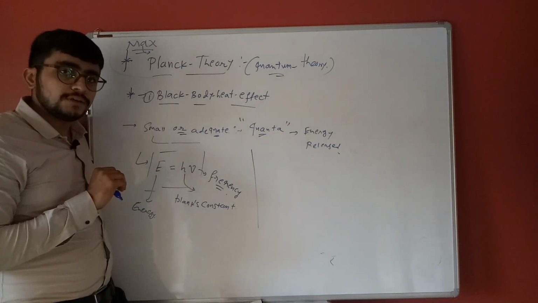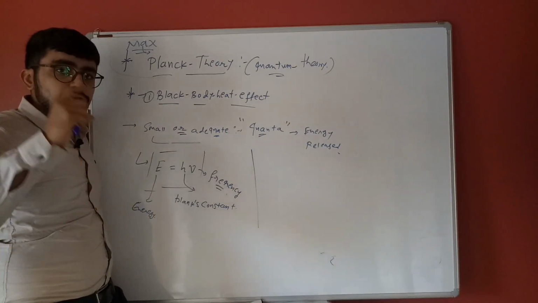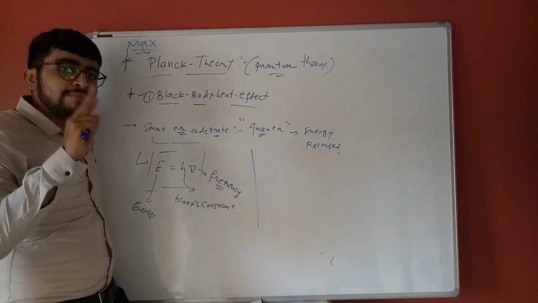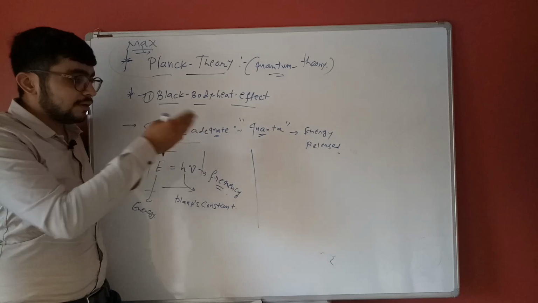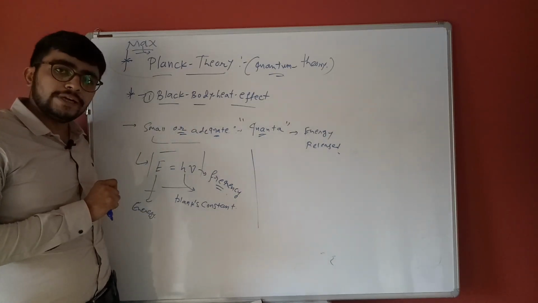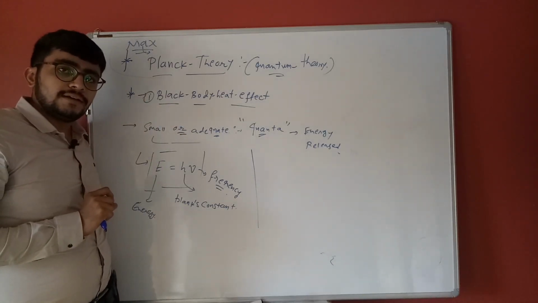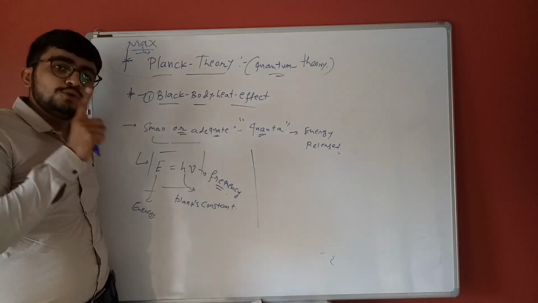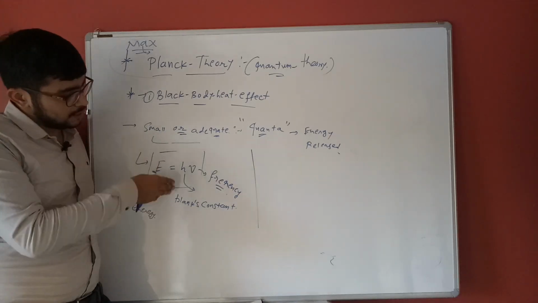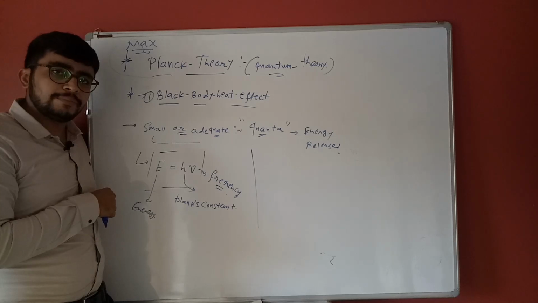Exactly 1 h mu, 2 h mu, 3 h mu, but not the in-between values. Same as the staircase: I can stand on only one step, I cannot stand between two steps. This comparison about energy values helps in remembering the concept.